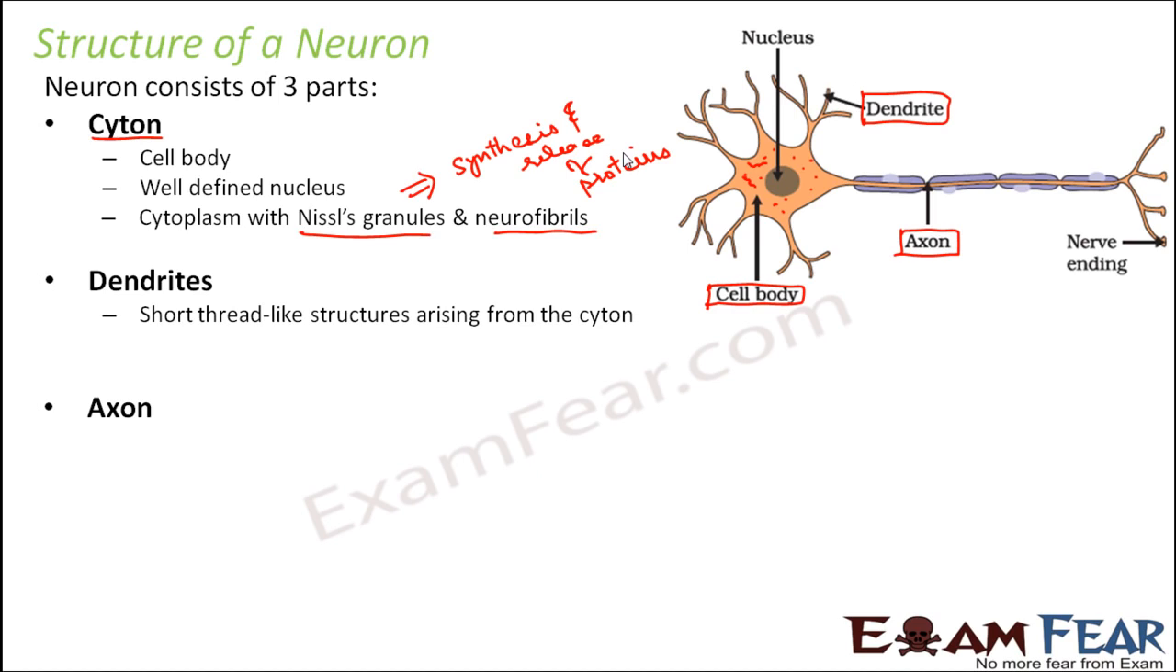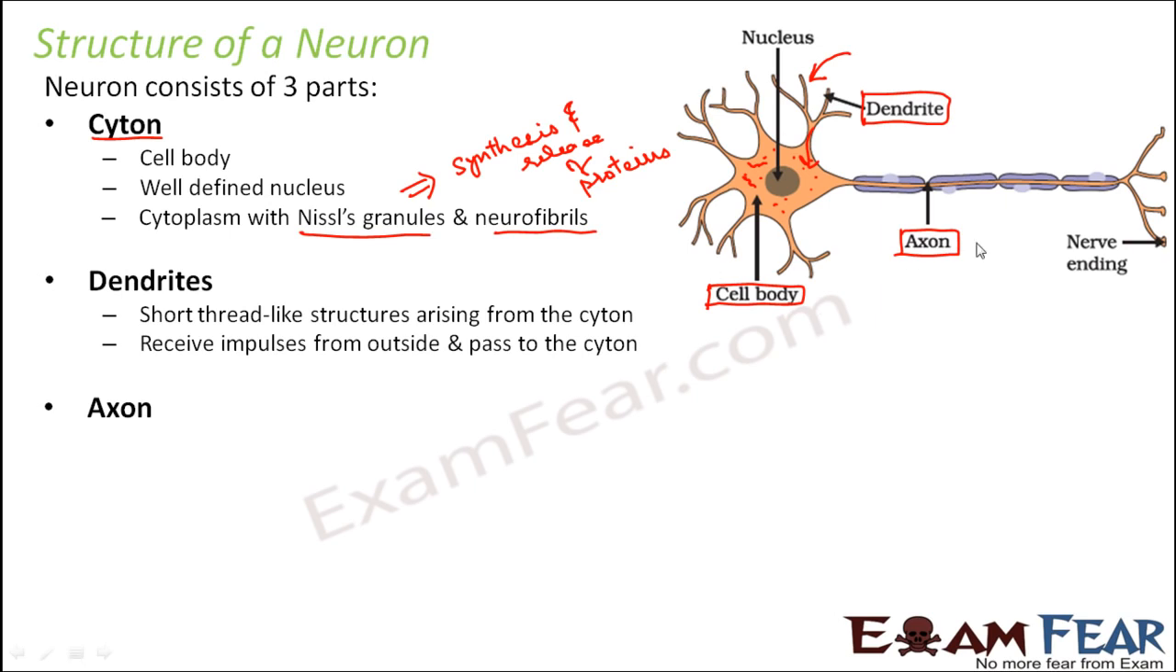Let us talk about dendrites. Dendrites are short thread-like structures arising from the cyton. They are not very long, but they are an extension of the cytoplasm of the cell body, projections from the cell body. They receive impulses from outside and pass them to the cyton, that is the cell body. That is their function.